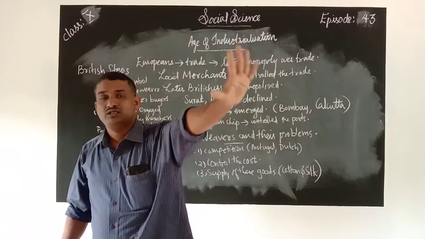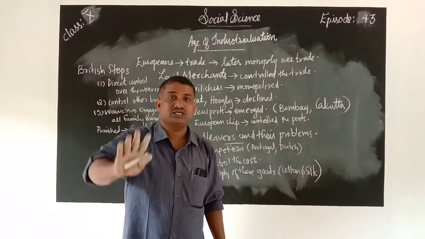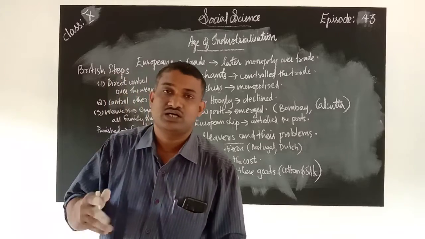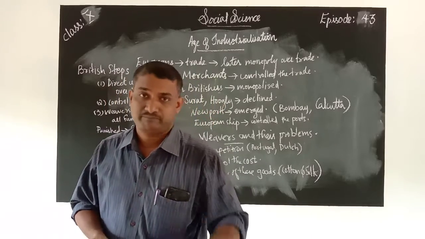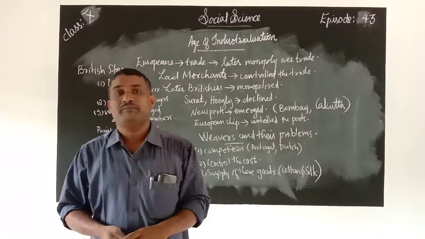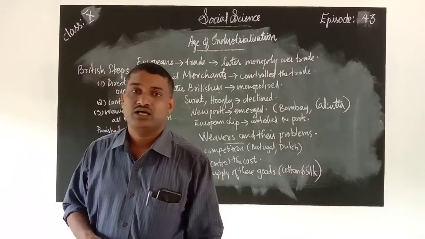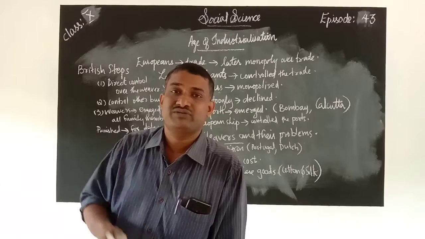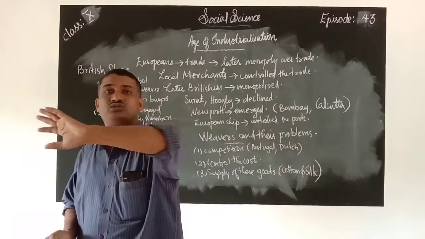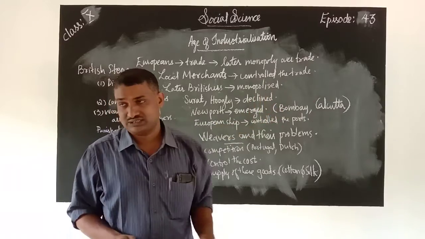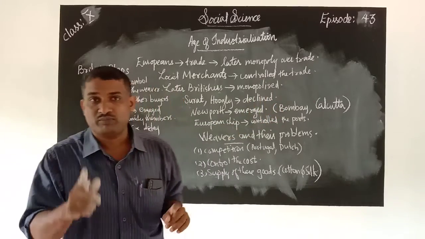No doubt at all, it was due to the advent of the Britishers that the handloom industry collapsed. The establishment of many machines in India, the development of mechanized industries, led to the ruin and decline of the handloom industry. I hope that you understood about the problems of this.